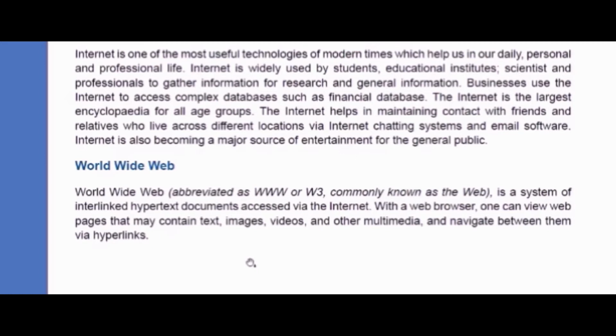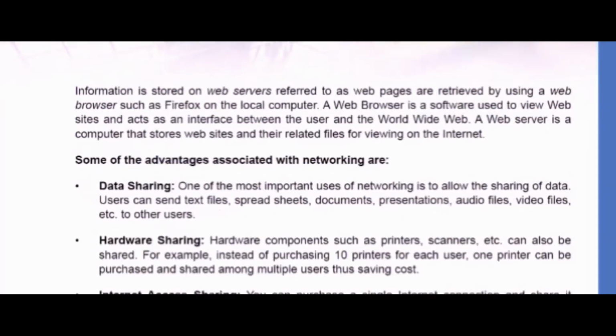We need a web browser to access the web pages. The web pages can contain images, text, videos, and multimedia, and we can navigate between them with the help of hyperlinks. Hyperlinks are the links that connect one web page to another.